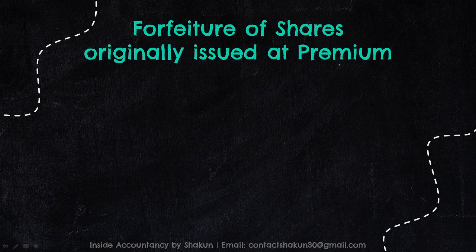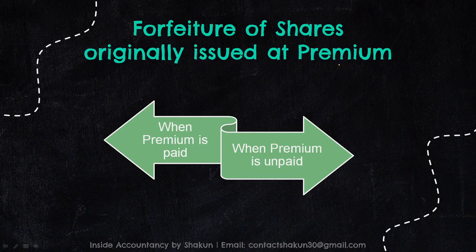Okay, so when the shares were originally issued at premium, then two cases might arise. Either the premium is paid or it will be unpaid. In case the premium is paid, that is, the shareholder who has made default on the payment of any of the stages has paid the amount of premium, for example, let's say we have three stages: application, allotment, and call, and the premium was on allotment.